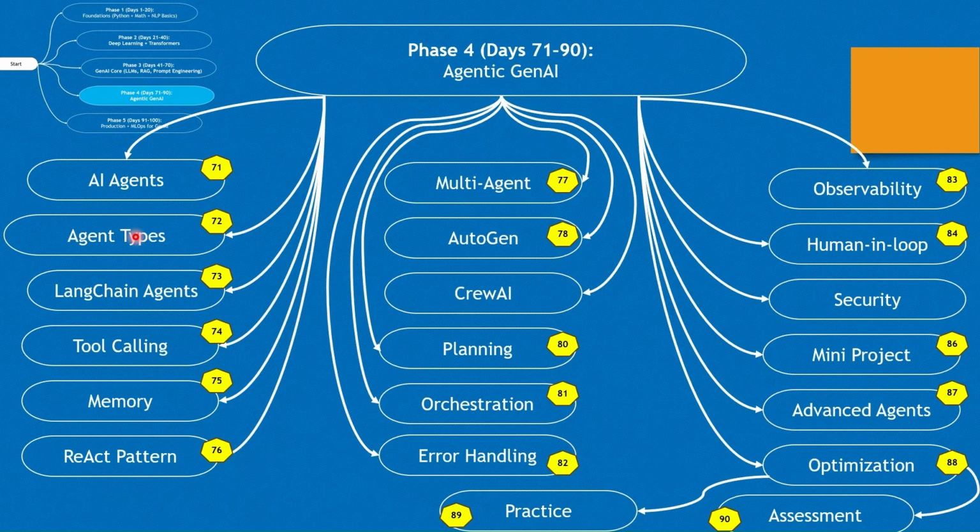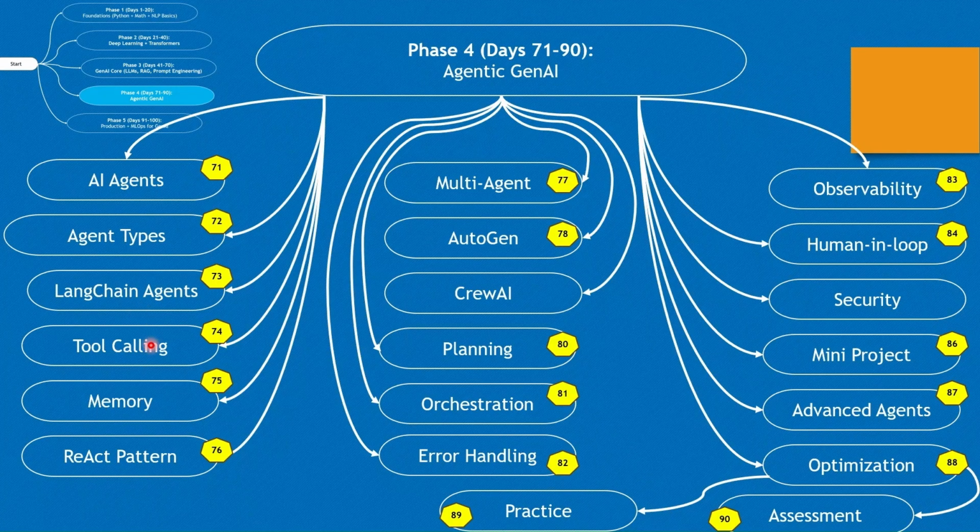We'll see what the different agent types are, whether it is reactive, deliberative, goal-based, or learning. And then we'll see one of the prominent agents called LangChain agent. It dynamically chooses tools and actions based upon user requests. We will see them using a real life example.